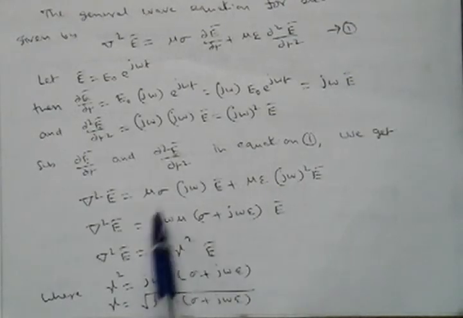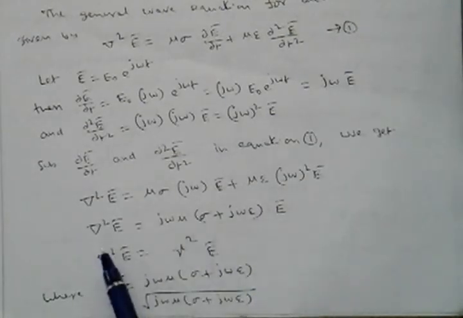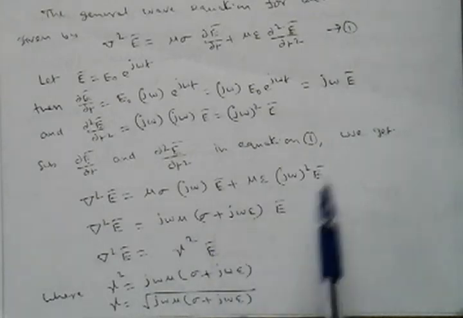So this is represented by one constant term. That is, when the electric field is moving in free space with some velocity, it is changing in magnitude as well as phase shift, and that is represented by a constant, where gamma square is equal to j omega mu of sigma plus j omega epsilon.